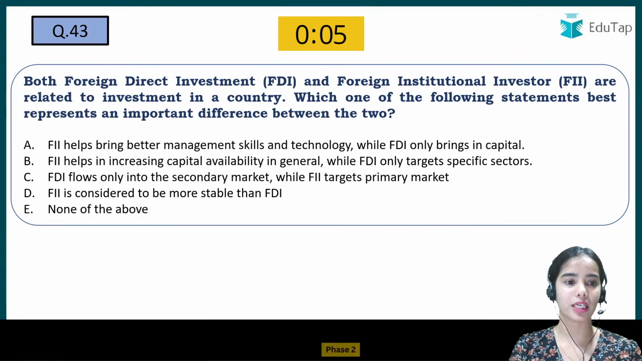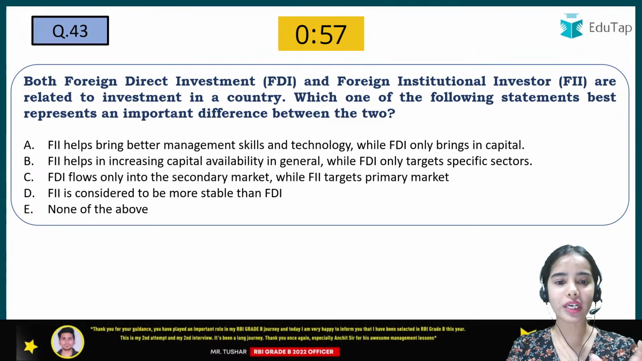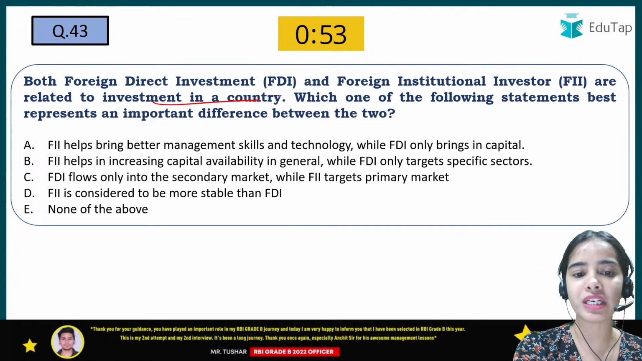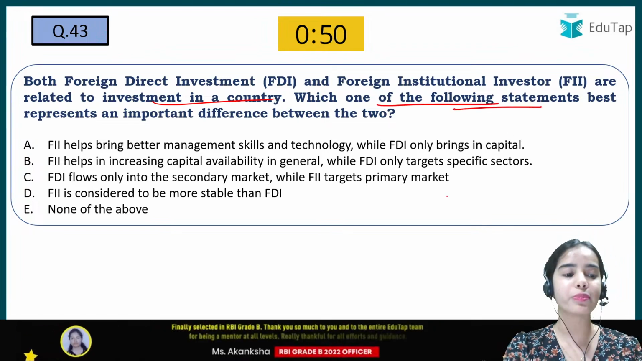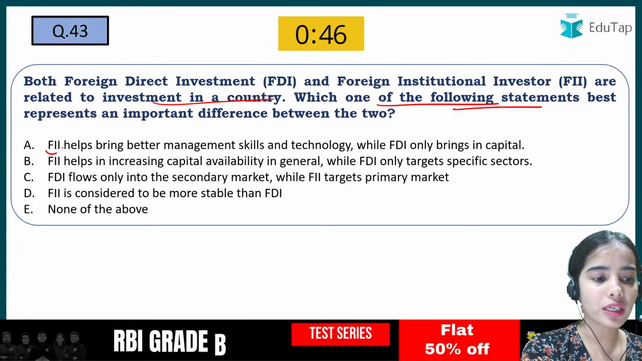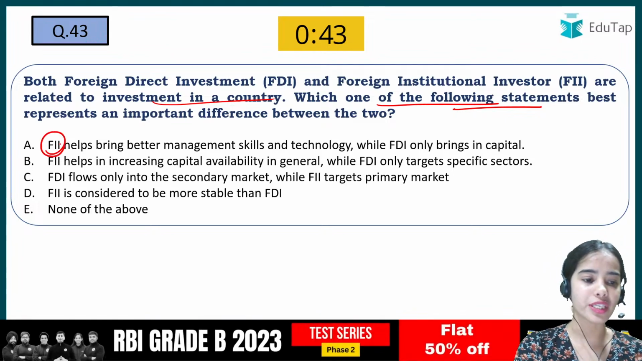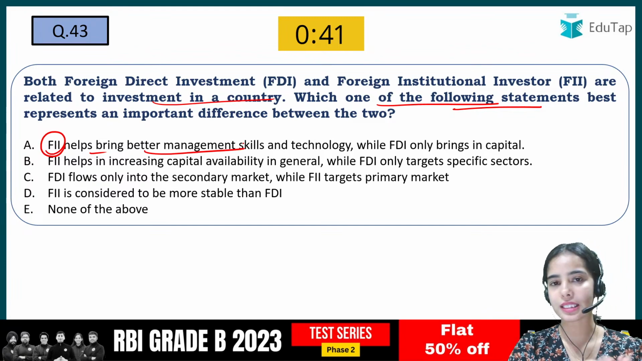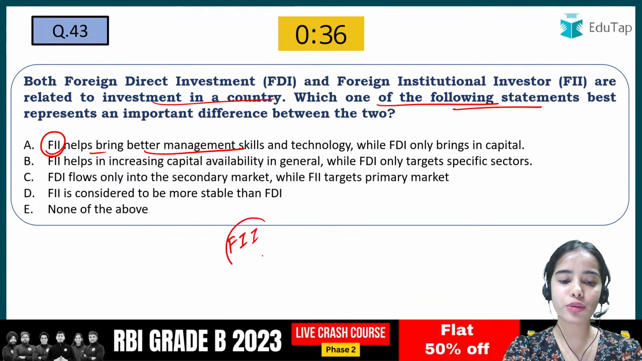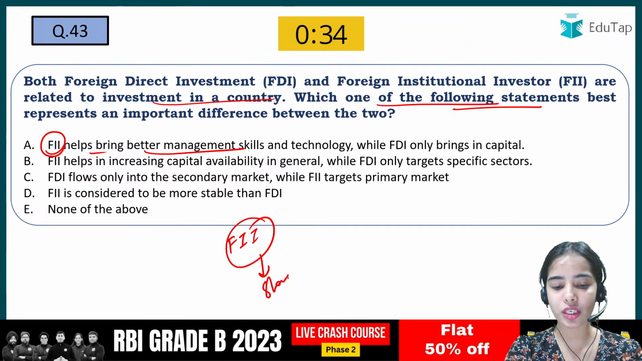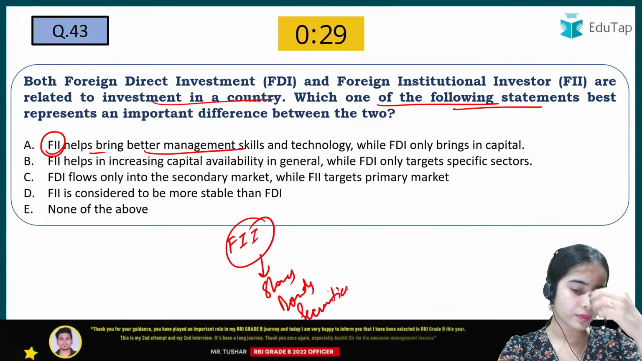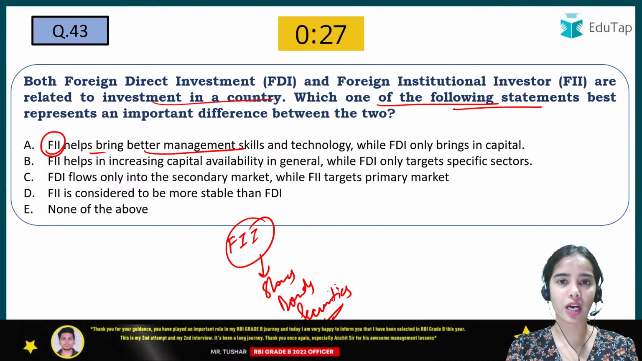Yes, absolutely correct. Next question is, both the foreign direct investment and the foreign institutional investor are related to the investment in a country. Which of the following statements best represent an important difference between the two? The foreign institutional investor helps bring the management skills. That is not true. First of all, foreign portfolio investors or foreign institutional investors are investing in the shares, in the bonds, in the securities without taking control of the company.